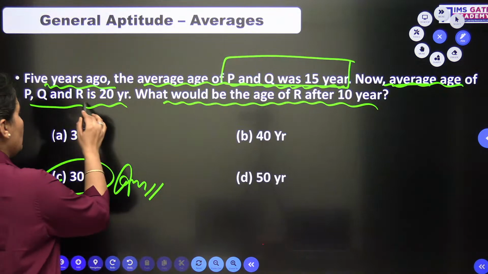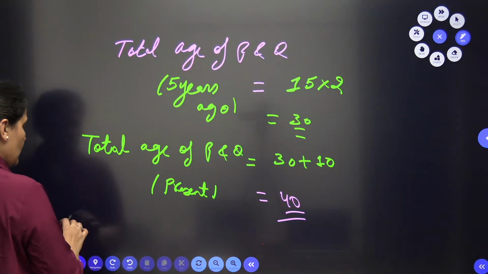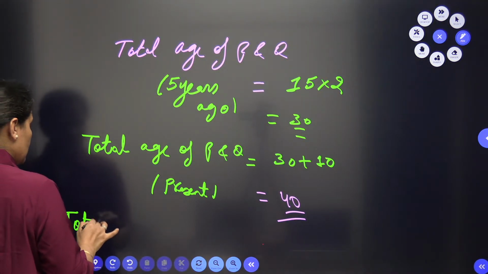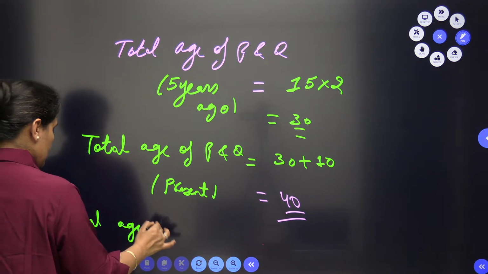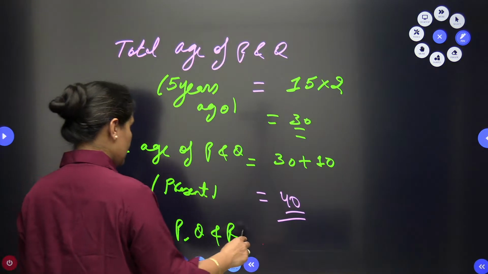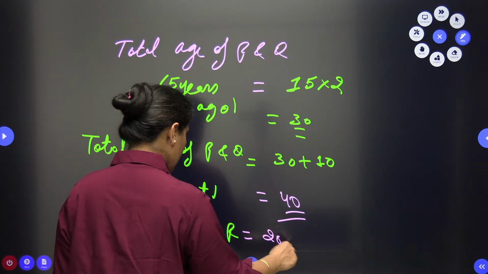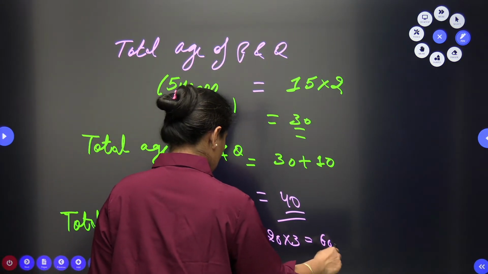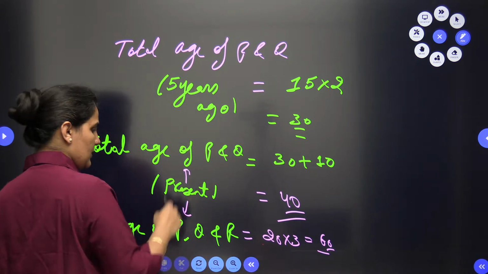Now let's find out the total present age of P, Q and R. The average is 20, so that is 20 into 3, 60. This is also the present and this is also present.